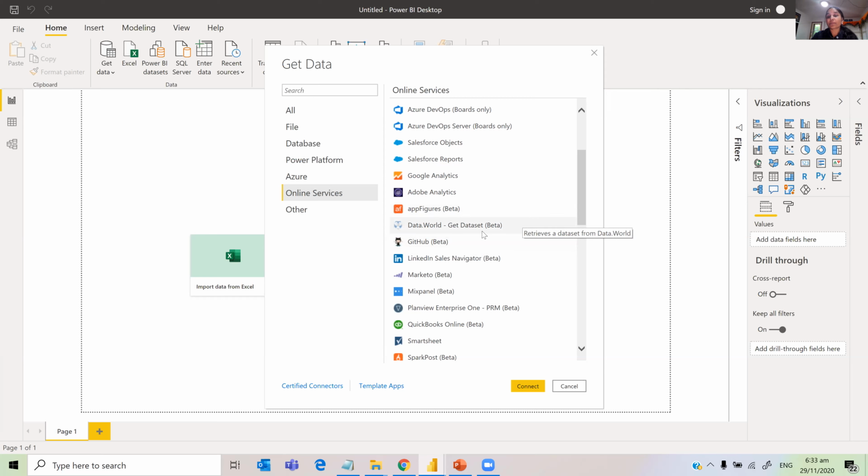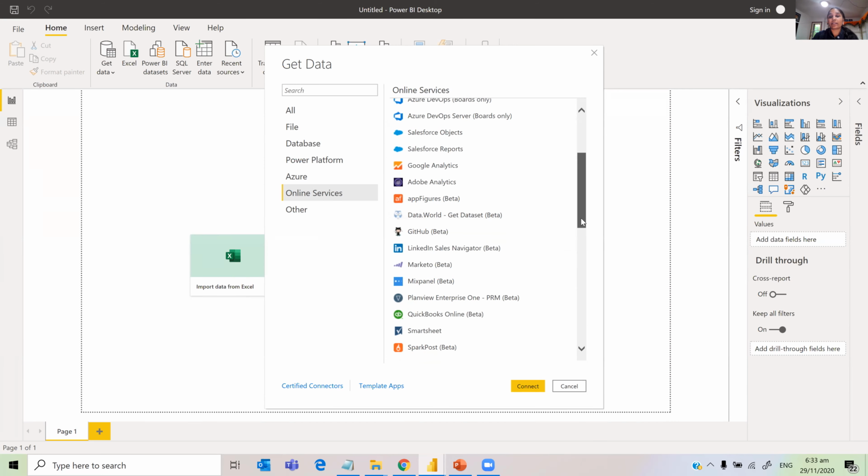And this data.world. I don't know how many of you have heard of Makeover Monday. Makeovermonday.co.uk is a website which provides a weekly data set for analyzing data. Most of that data comes from data.world, so you can connect directly from there and get the data set.